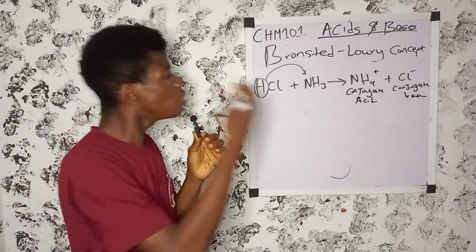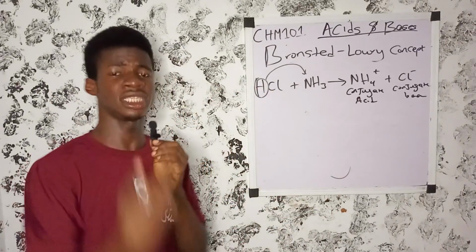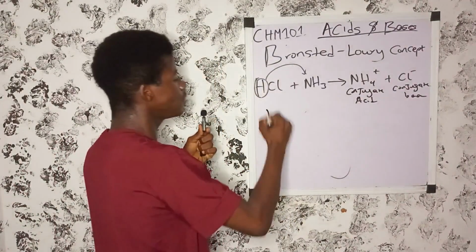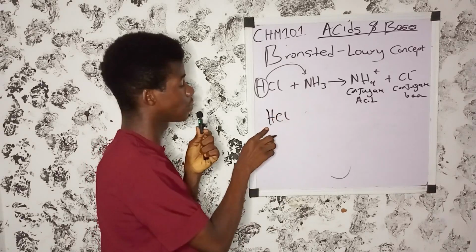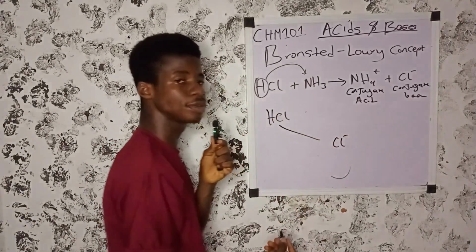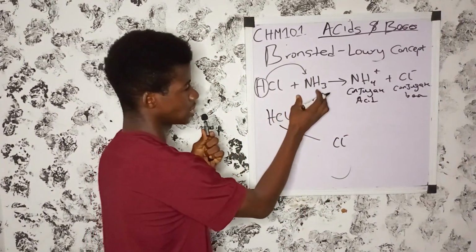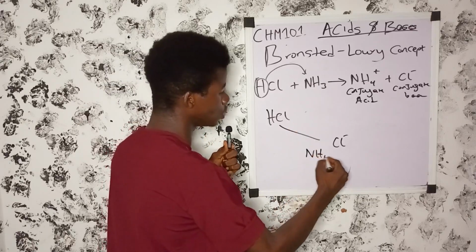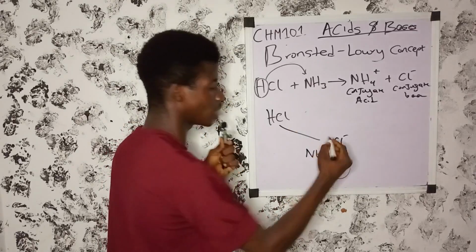So when an acid donates a proton, it forms what? If you remove a hydrogen ion from hydrochloric acid, you'll be left with a chloride ion. Then if you add a hydrogen ion to ammonia, you'll be left with ammonium, the ammonium ion.